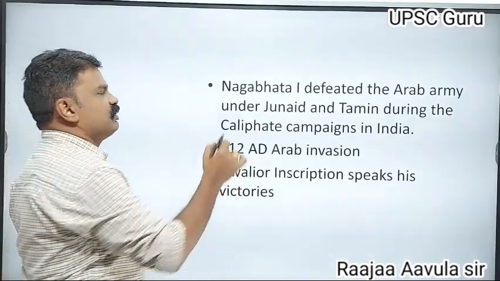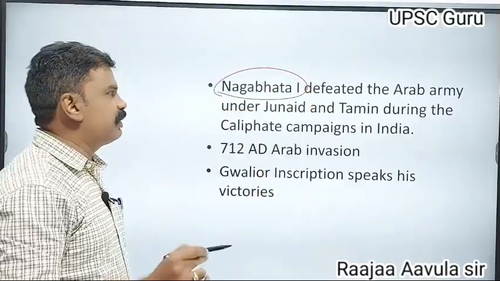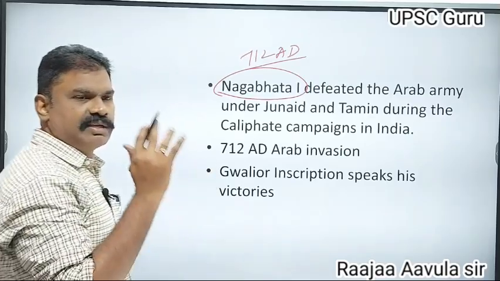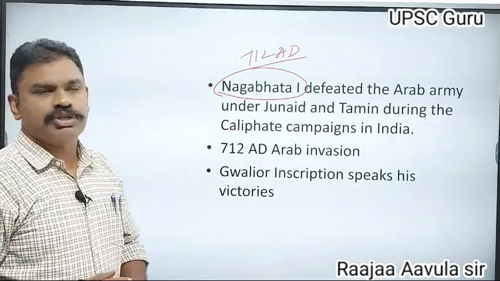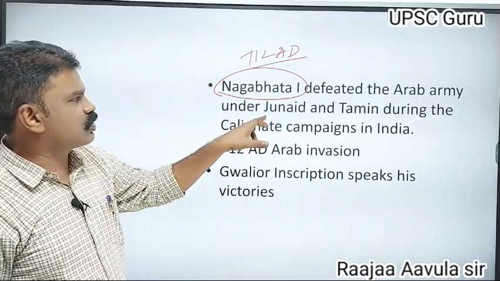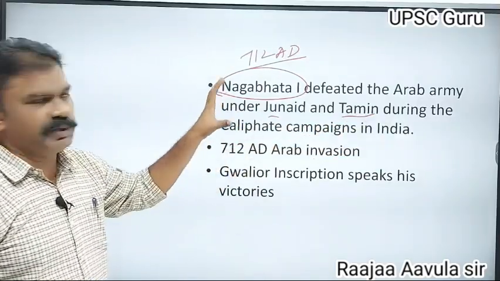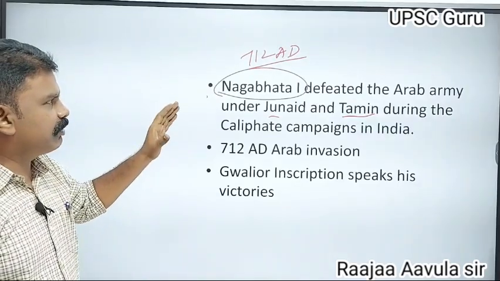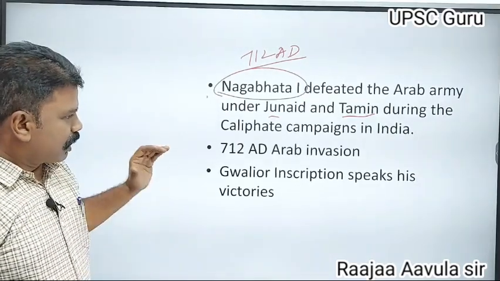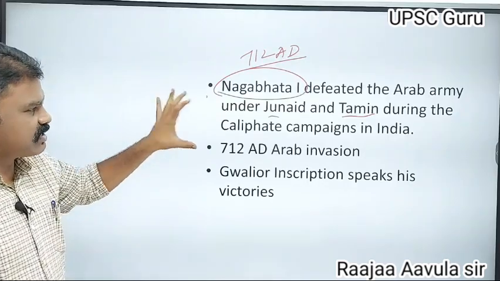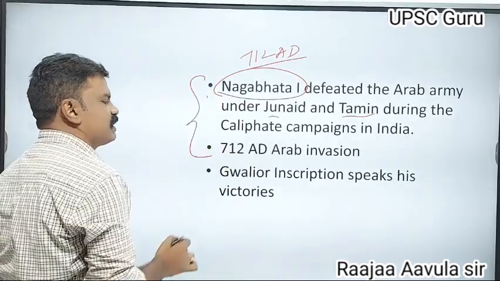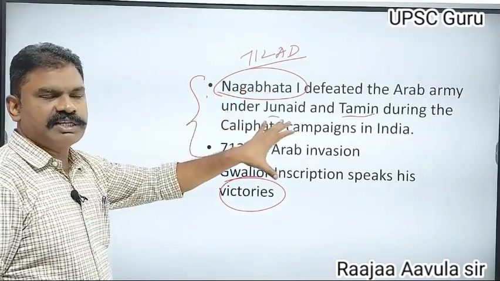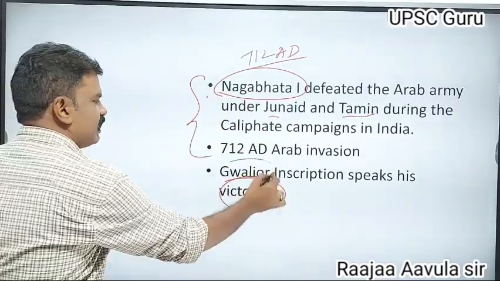Nagabhatta was the first ruler of this dynasty. During Nagabhatta's period, in 712 AD, there occurred Arab invasions. He stopped the Arab invasions. The Arab army under Junaid and Tamim was defeated by Nagabhatta I. Nagabhatta defeated the Arabs, and we know of Nagabhatta I's victories from the Gwalior inscription.